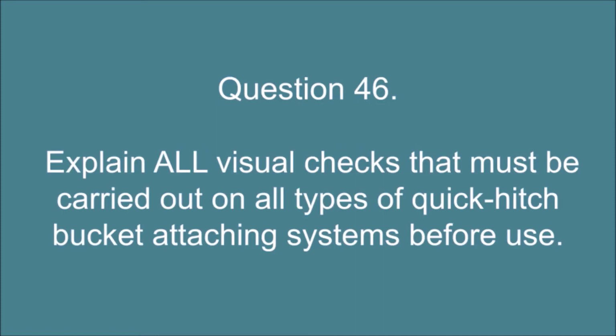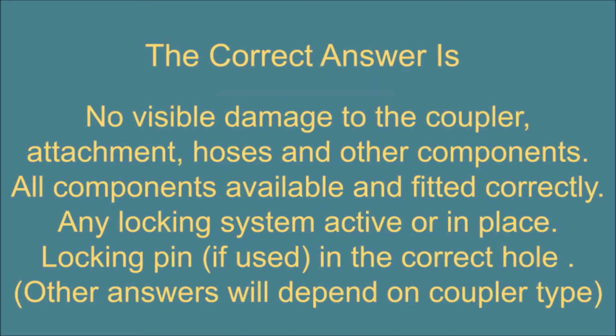Question 46. Explain all visual checks that must be carried out on all types of quick hitch bucket attaching systems before use. The correct answer is no visible damage to the coupler, attachment, hoses, and other components. All components available and fitted correctly. Any locking system active or in place. Locking pin, if used, in the correct hole. Other answers will depend on coupler type.